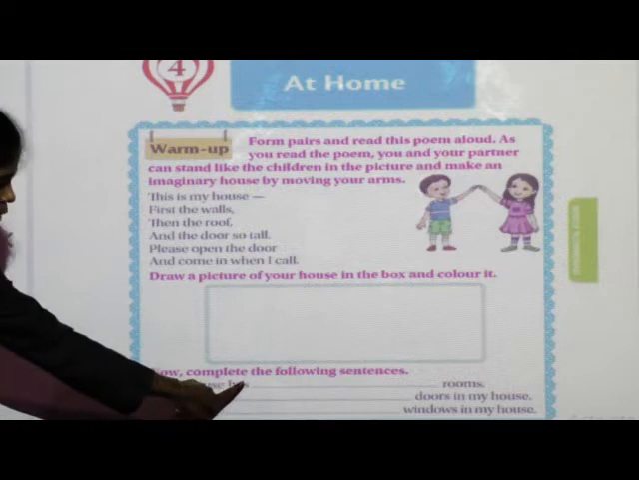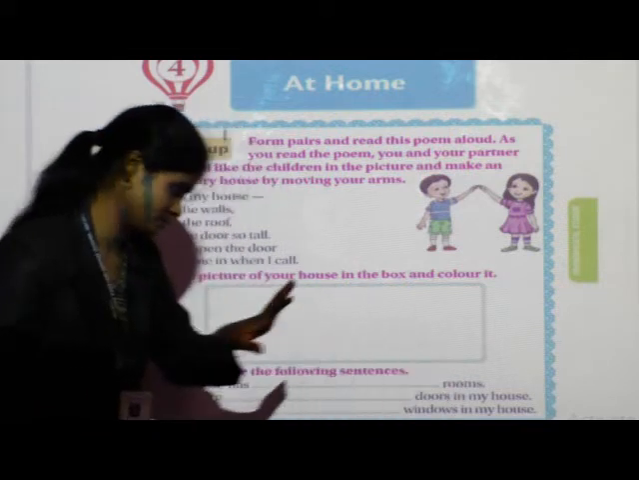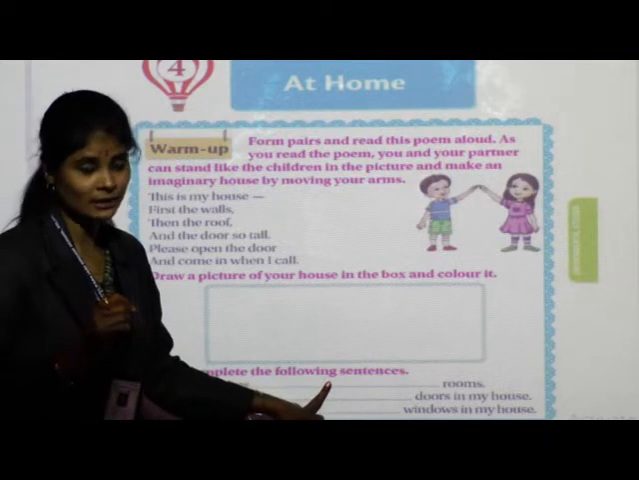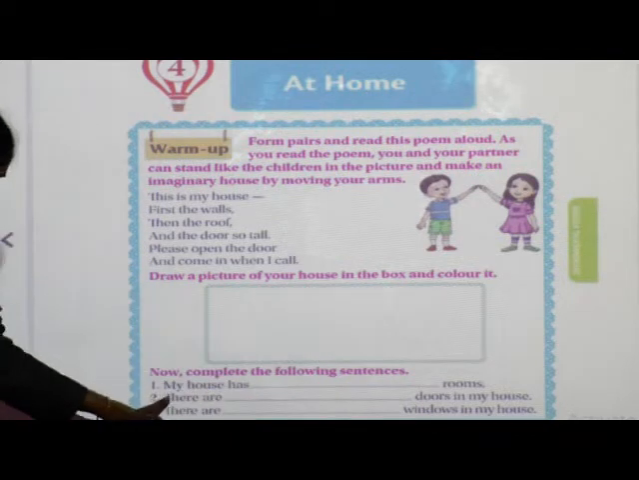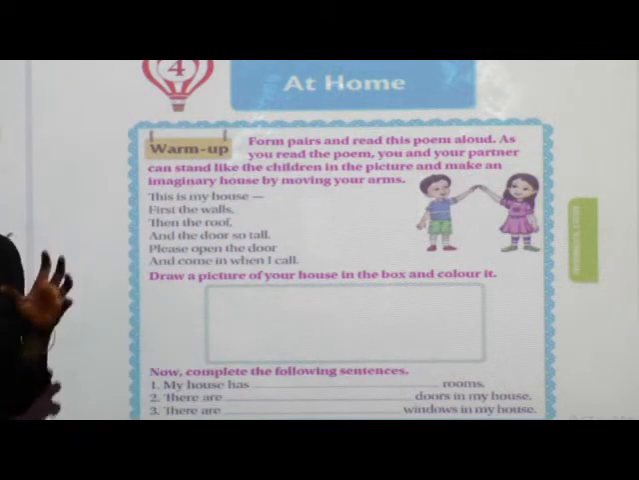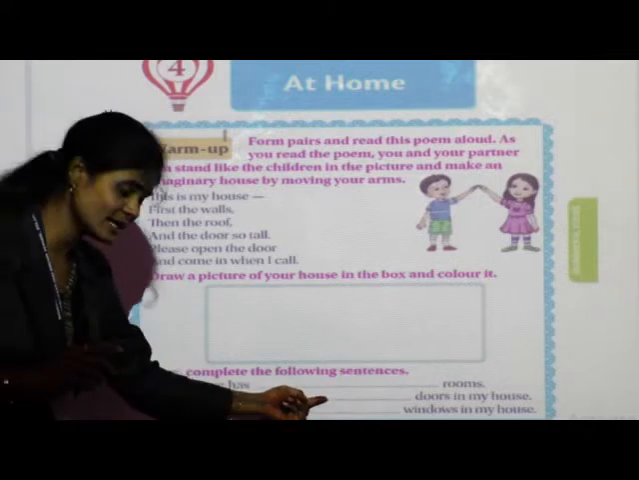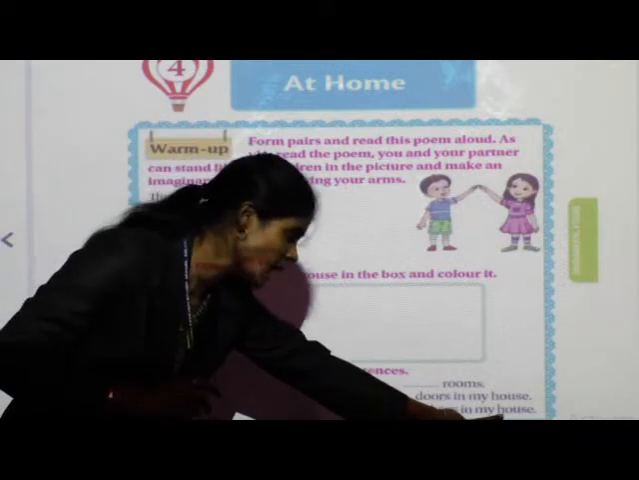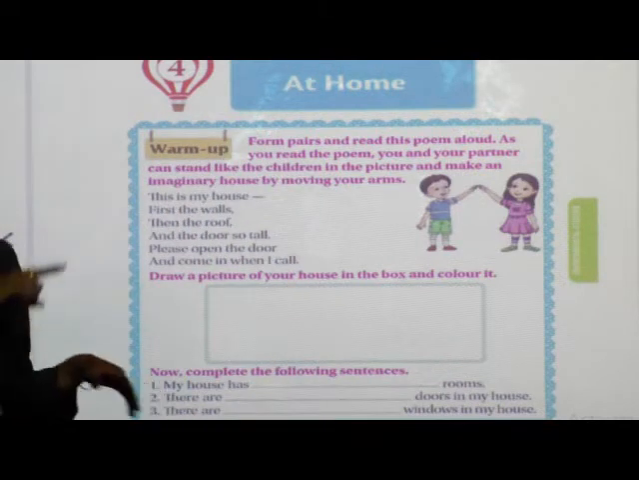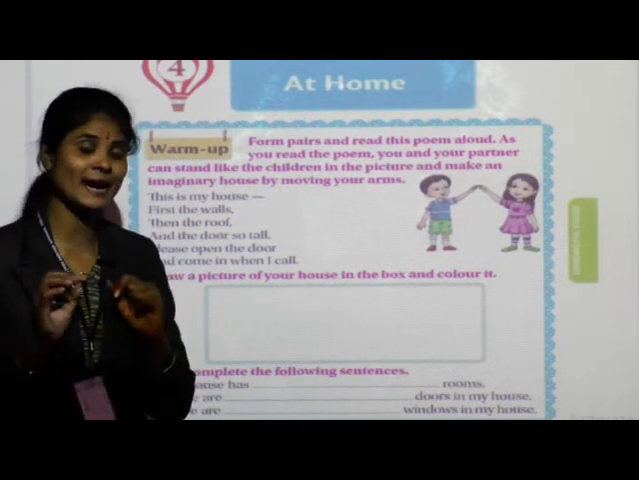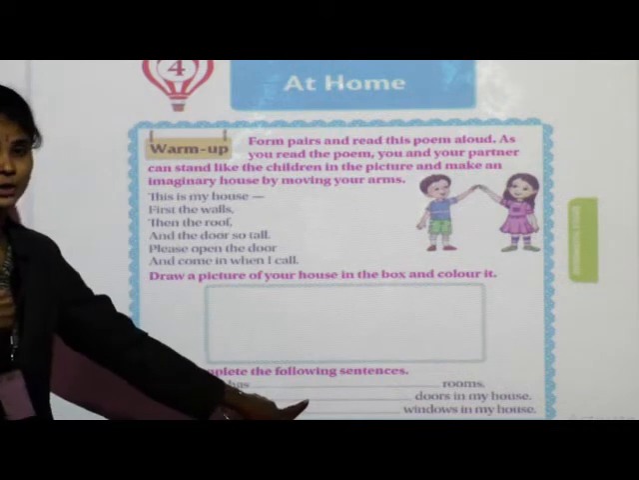See, my house has dash dash rooms. Whatever rooms there are in your house, you have to count all the rooms and write the correct number of those rooms here. There are dash dash doors in my house. Count the number of all the doors in your house and write the correct number here. There are dash dash windows in my house. Next, you have to count the number of all the windows there are in your house, and write the correct number of all those windows here.